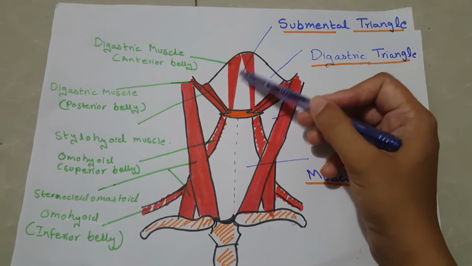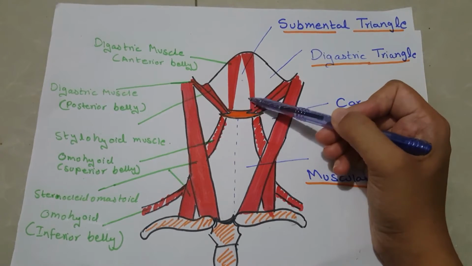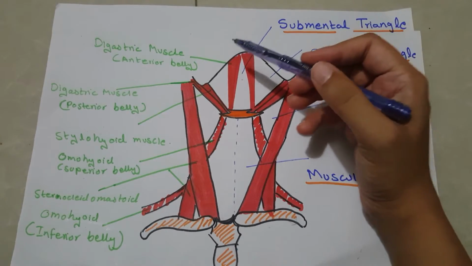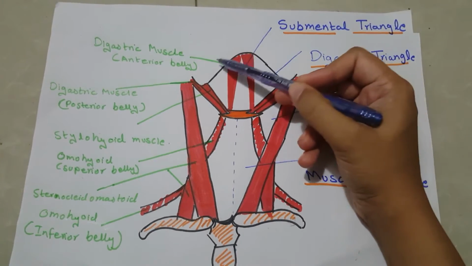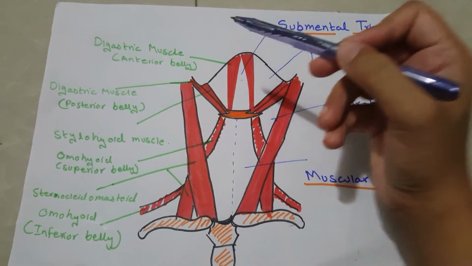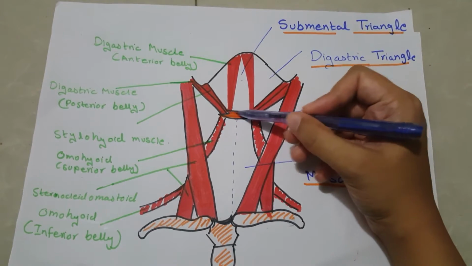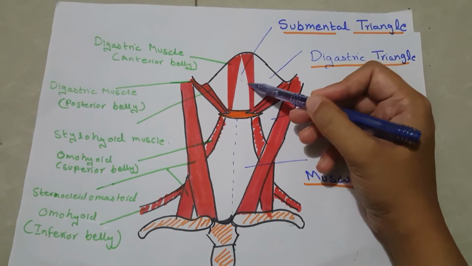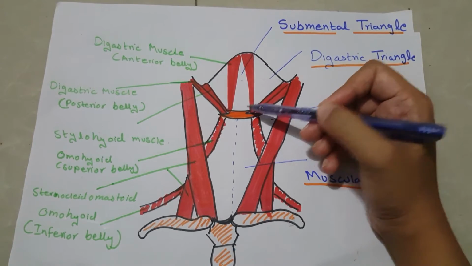Its floor is formed by mylohyoid muscles. Mylohyoid muscle is a muscle that originates from the mylohyoid line present in the mandible bone and is inserted on the hyoid bone. So its floor is formed by the mylohyoid muscle.